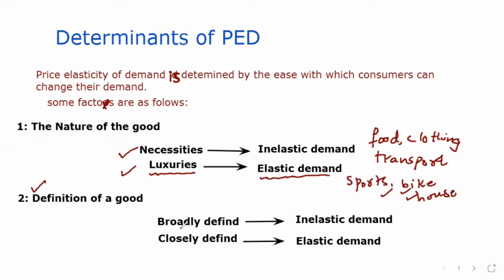All right, now moving to the second point, the definition of a good. Some types of goods are broadly defined, and their demand will be inelastic, and some goods can be closely defined, so their demand will be elastic. Listen carefully. Broadly defined goods are inelastic in nature because they have fewer substitutes.